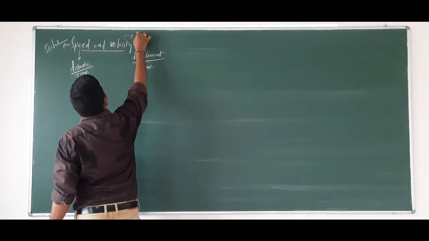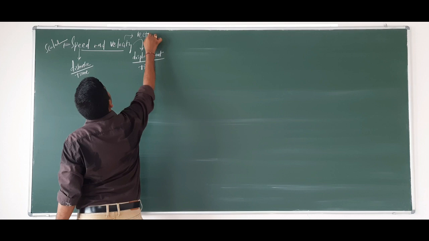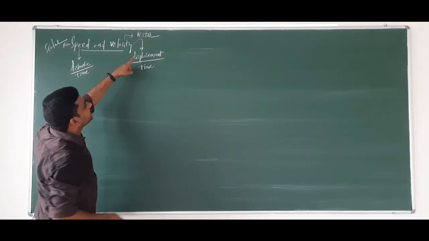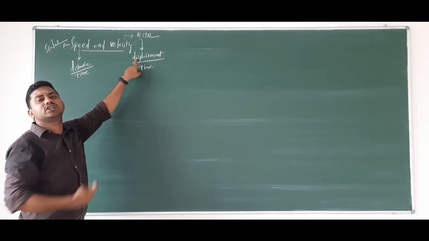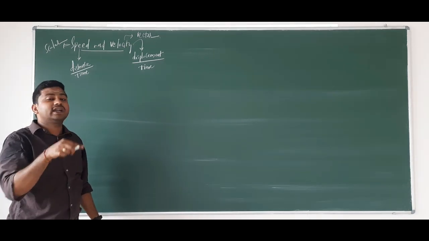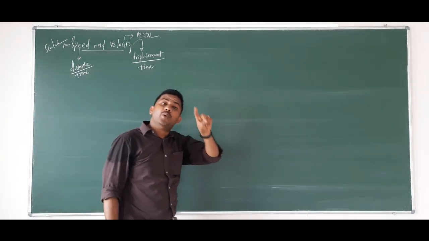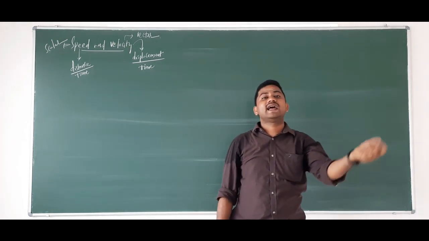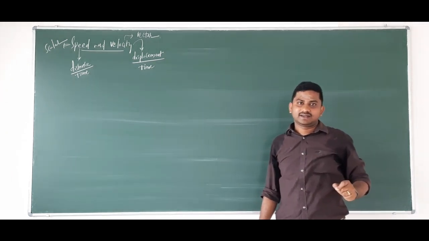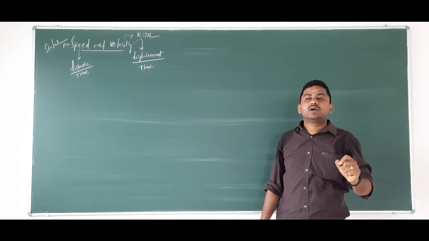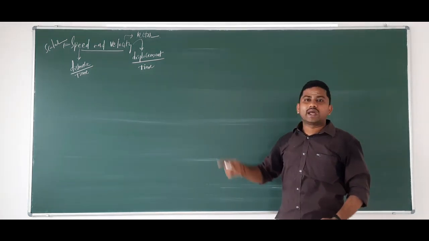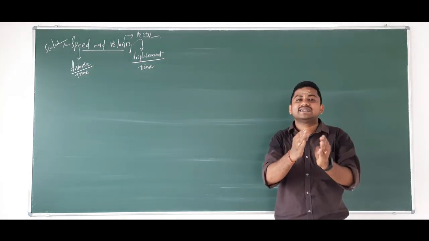Velocity is a vector quantity because we have written the velocity in terms of displacement, which, as we discussed, is a vector quantity having both magnitude as well as direction. This is the concept of speed and velocity and its introduction.